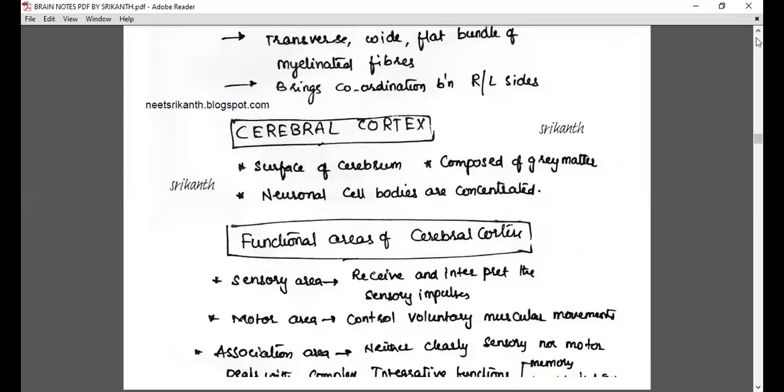The sensory area is simple to know: it receives and interprets the sensory impulses from the sense organs. The motor area controls the voluntary muscular movements. The association area is not clearly either sensory or motor; it deals with associating the sensory and motor information. That means three basic centers we are talking about in the cerebral cortex.